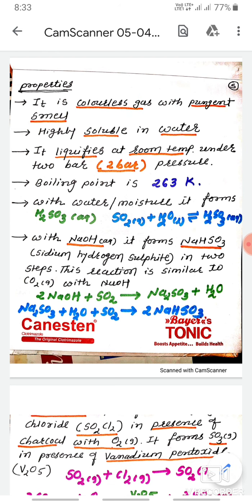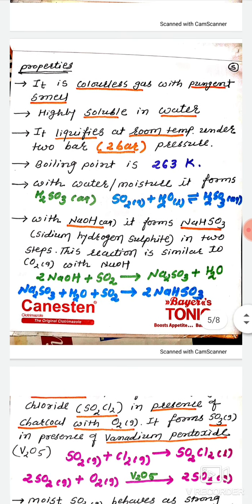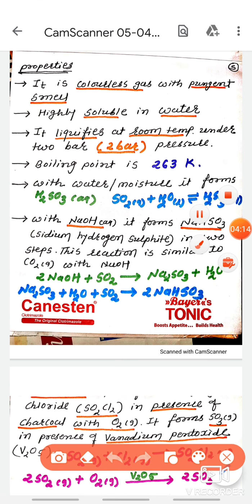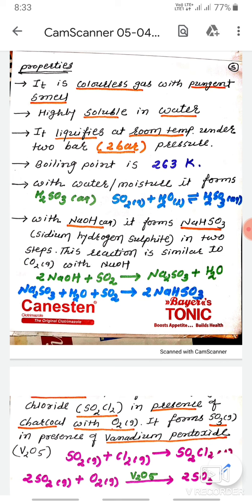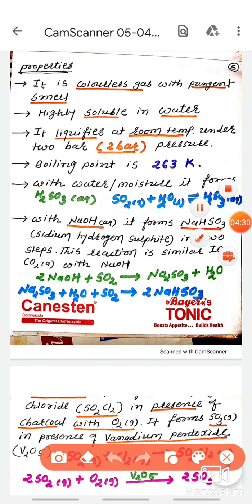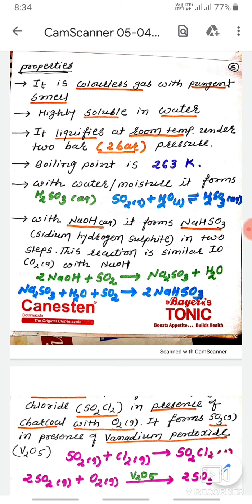Then it is highly soluble in water. Then it liquefies at room temperature, but 2 bar pressure is required. Remember, it liquefies.